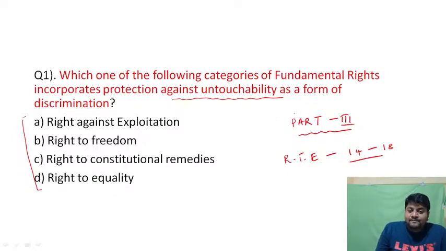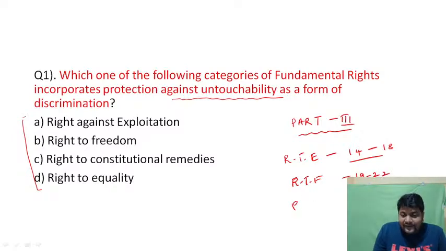In fundamental rights, the other rights are right to freedom, basically Articles 19 to 22, and right against exploitation, which is listed under Articles 23 and 24.